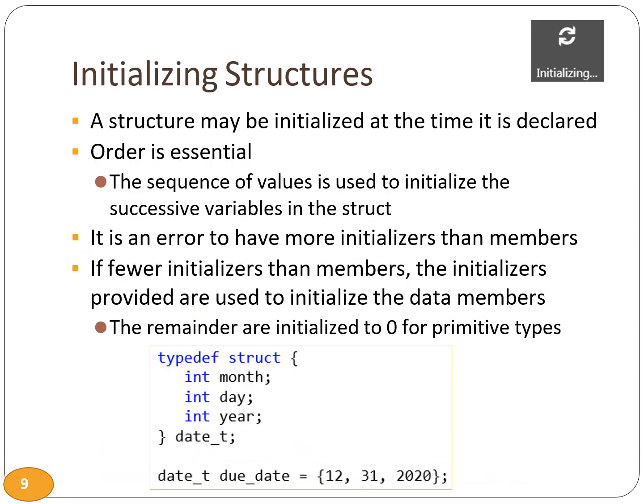A structure in C programming can be initialized at the time it is declared. The sequence of values is used to initialize the successive variables in the structure. It is an error to have more initializers than members. If there are fewer initializers than members, the initializers provided are used to initialize the data members and the remainder are initialized to 0 for primitive types.